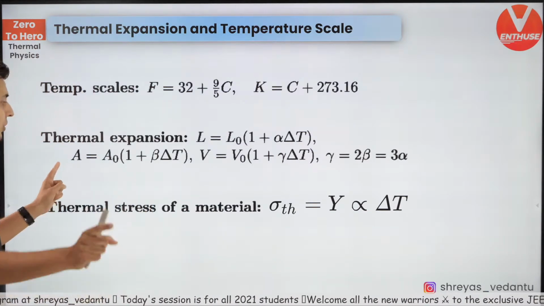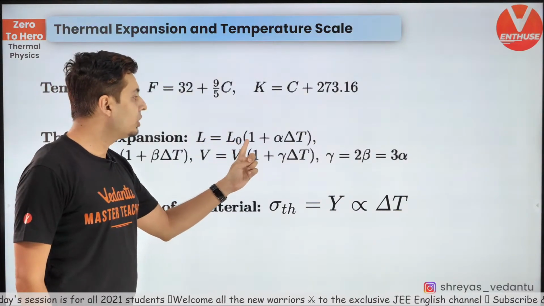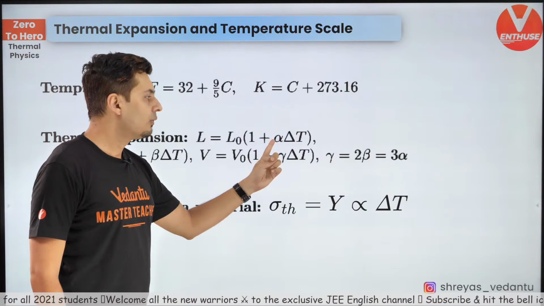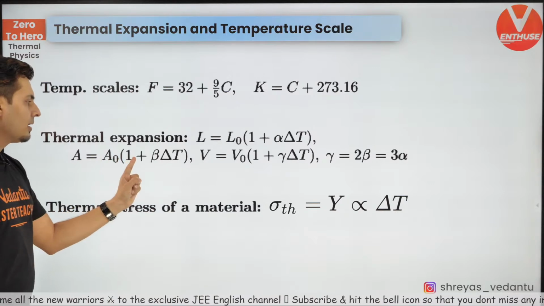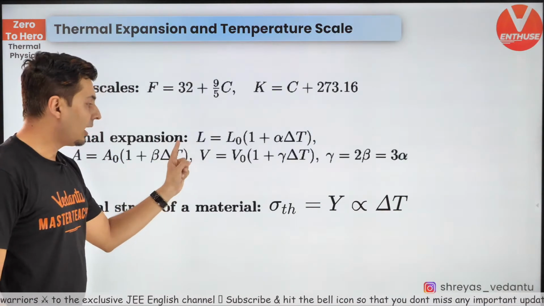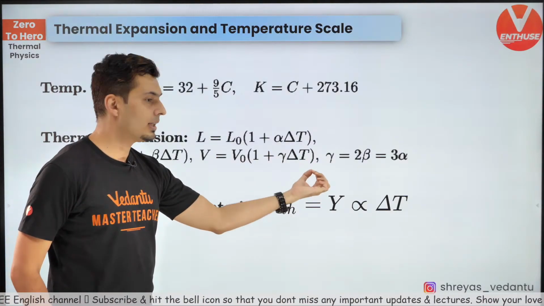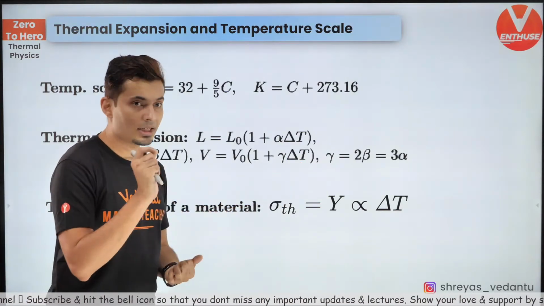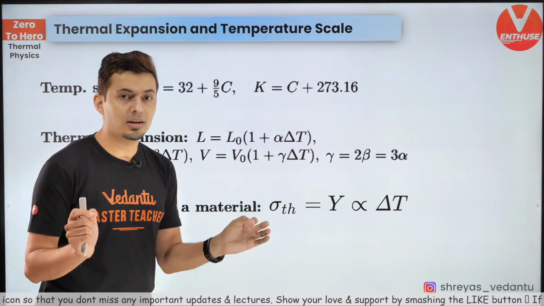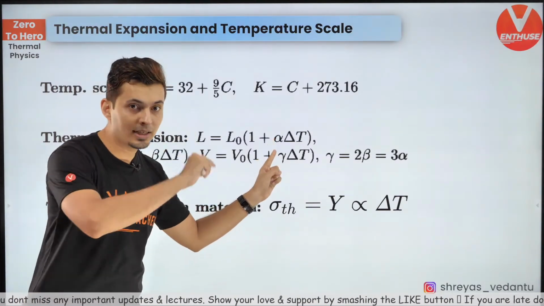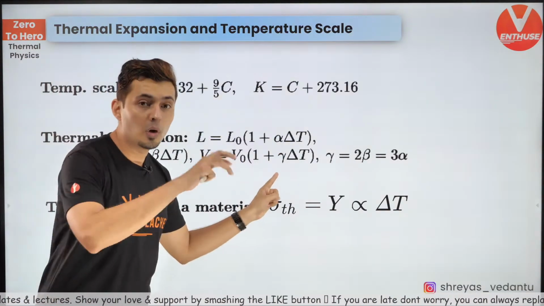The next thing that you should know is for expansion, final length is initial length into 1 plus alpha delta T. Similarly, if you have an area which expands, final area is initial area into 1 plus beta delta T, and final volume, if you have a volume which expands, is initial volume into 1 plus gamma delta T. Delta T is temperature change. This alpha, beta and gamma are called the coefficients of thermal expansion. This is coefficient of linear expansion. This is coefficient of areal expansion. This is coefficient of volume expansion.